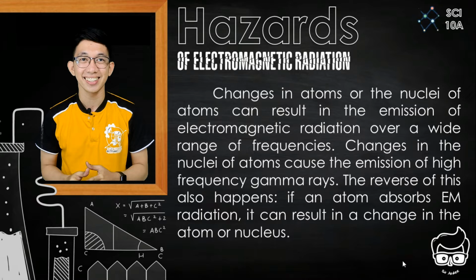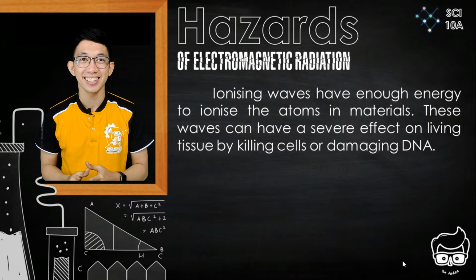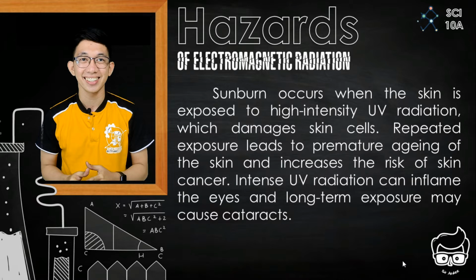This means that electromagnetic waves can have hazardous effects on body cells. EM waves with high frequencies have high energy so are able to cause the most damage. If a wave has enough energy, it can remove the outer electrons from atoms. It is called ionization. So, how do ionizing waves affect humans? Well, ionizing waves have enough energy to ionize the atoms in materials. These waves can have a severe effect on living tissue by killing cells or damaging DNA.